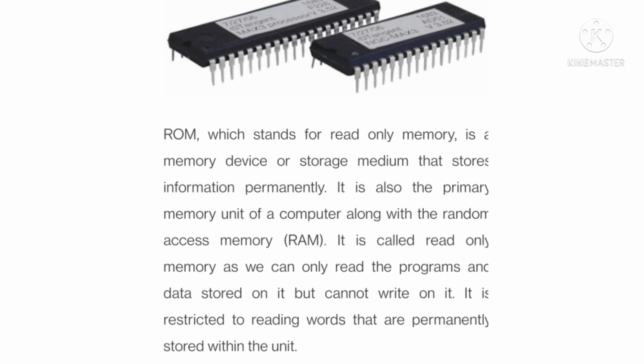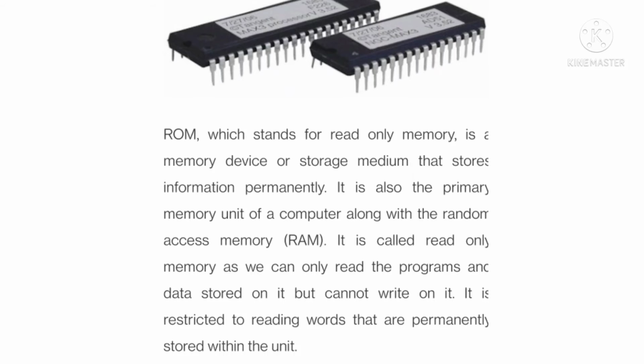Now ROM, read only memory. This is a non-volatile memory and this is a permanent memory. Okay, see, this is the picture of ROM, which stands for read only memory. All data is stored in a permanent way. When we switch off the computer, all data will be permanently stored in our memory. This is the read only memory and this is the part of primary or main memory.